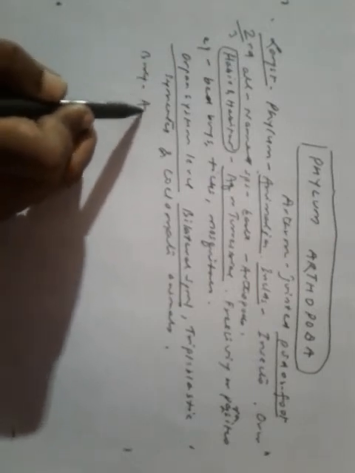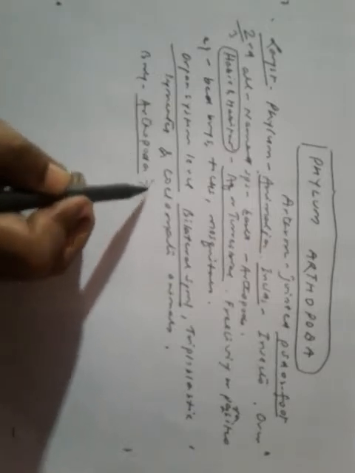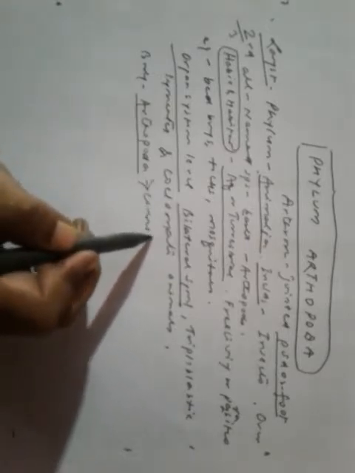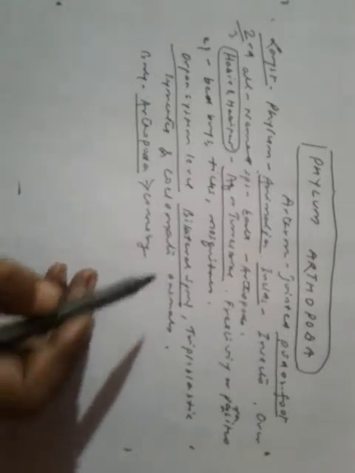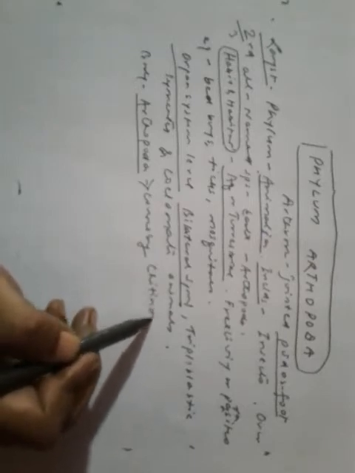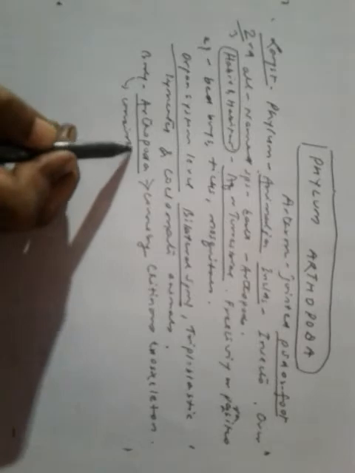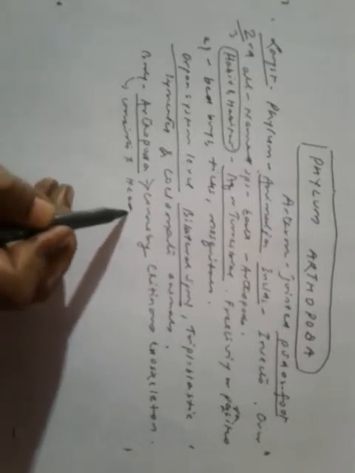The body of Arthropoda, what is it covered by? It is covered by chitinous exoskeleton. Chitinous, that is made of chitin. And the body consists of head, thorax and abdomen.